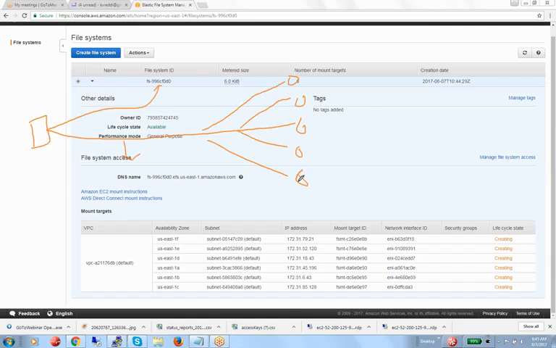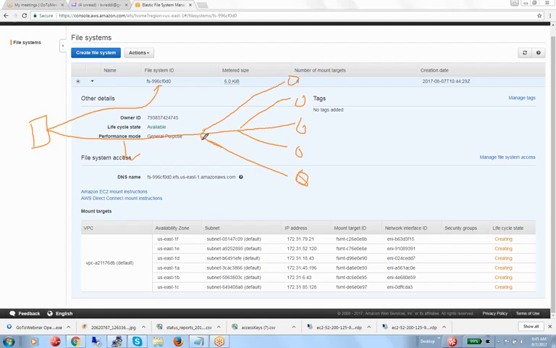But if you added two files, 1 GB, 2 GB, only for that you need to pay. That is the beauty of this EFS system. Maximum space is available, but you don't need to pay extra unless you use it.